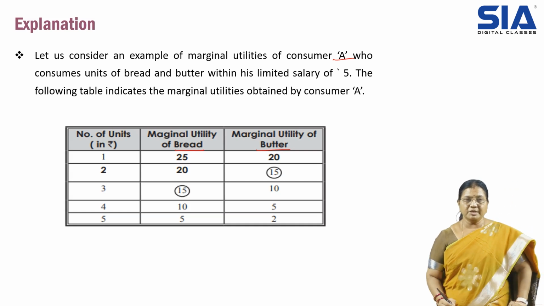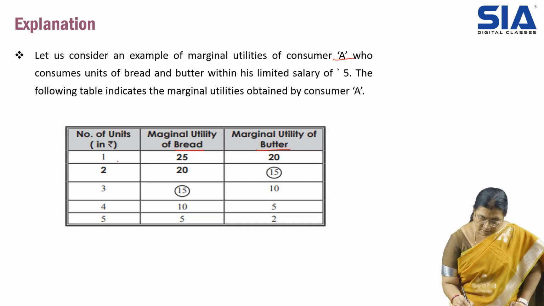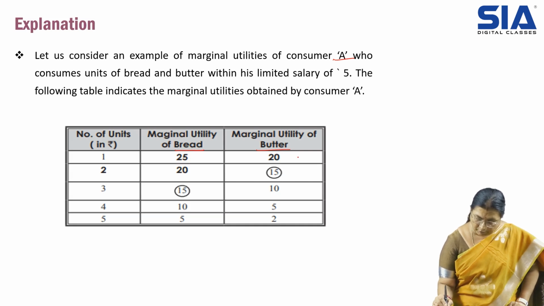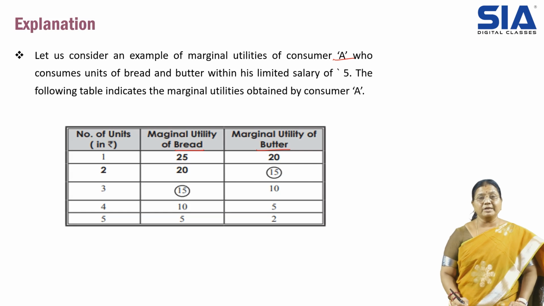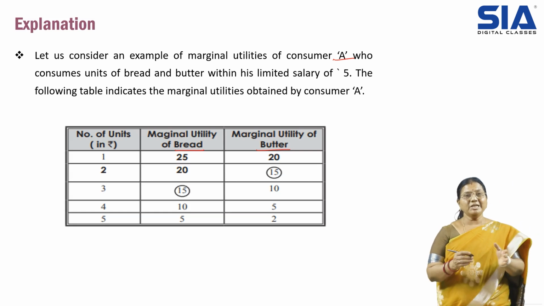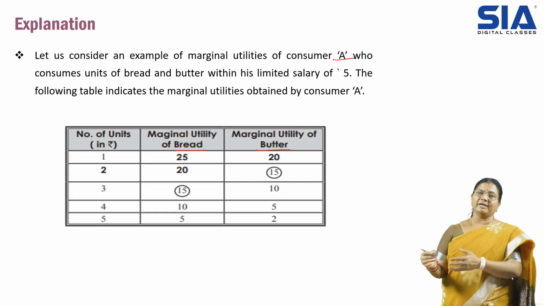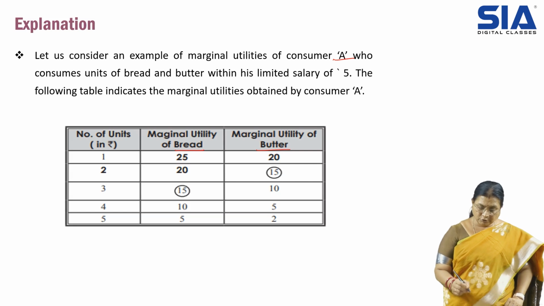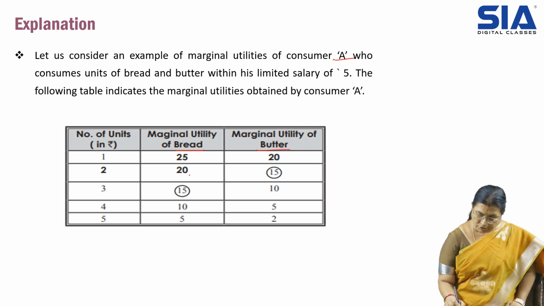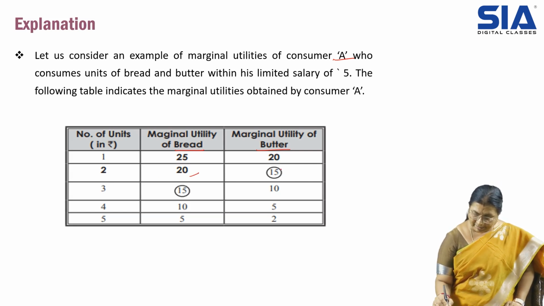Now the number of units is given. One unit of bread gives 25 units of marginal utility. Then 1 unit of butter gives 20 units of marginal utility. So each product will have its different marginal utility. Then 2 units of bread give 20 and 2 units of butter give 15.